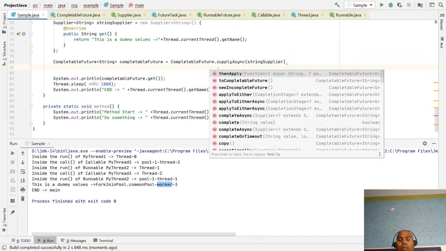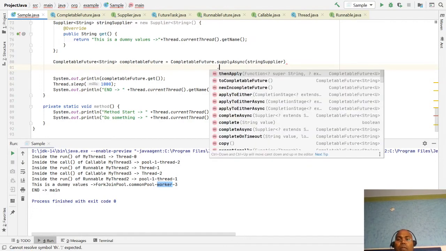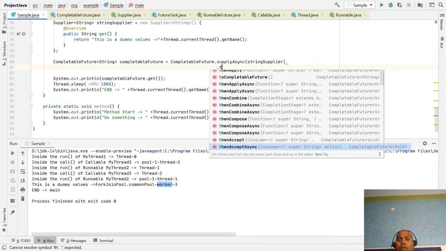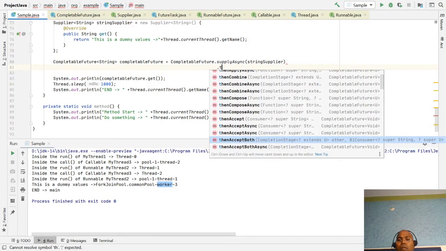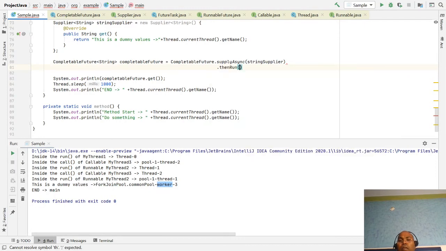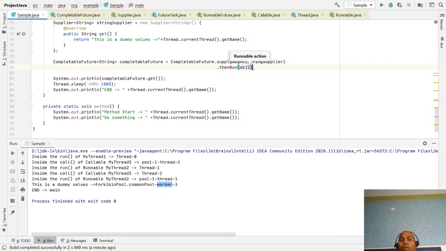Then you can accept, then runAsync, then run. After this thread finishes its task, I want to run another task, so you pass your Runnable object.